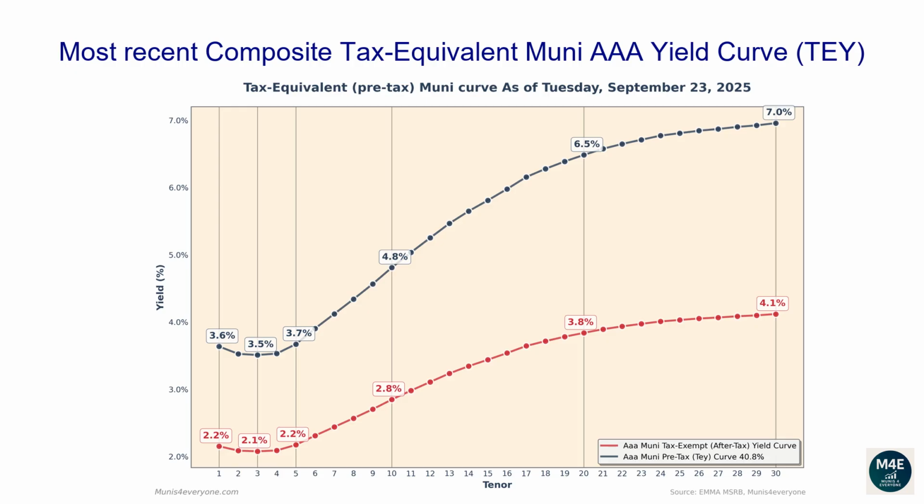The one-year tax-exempt yield is 2.15%, corresponding to a 3.63% tax-equivalent yield for investors in the top tax bracket. The two-year tax-equivalent yield is 3.53%. The 5-year tax-equivalent yield is 3.67%. The 10-year tax-equivalent yield is 4.81%. The 20-year tax-equivalent yield is 6.49%. The 30-year tax-equivalent yield is 6.96%.